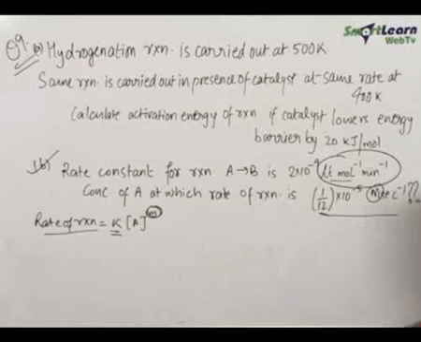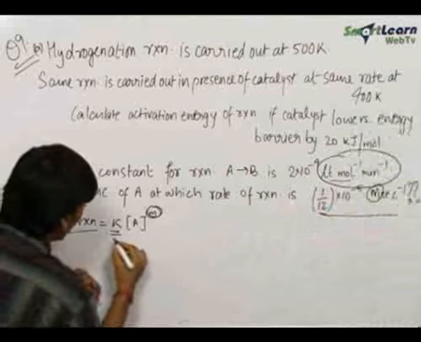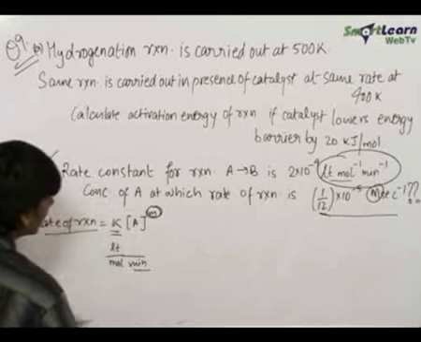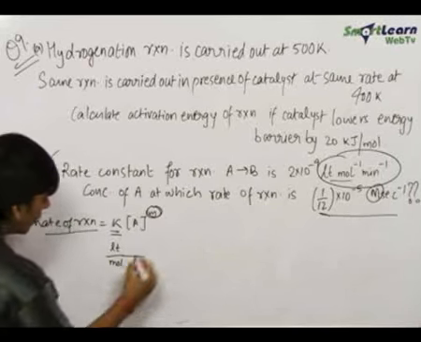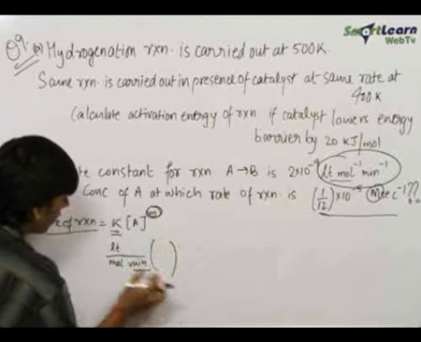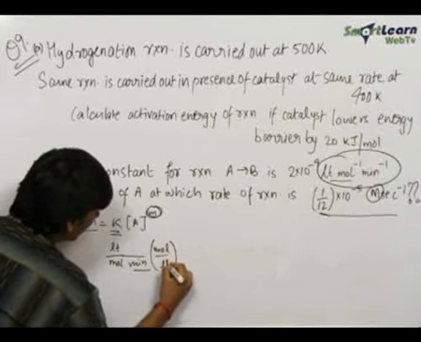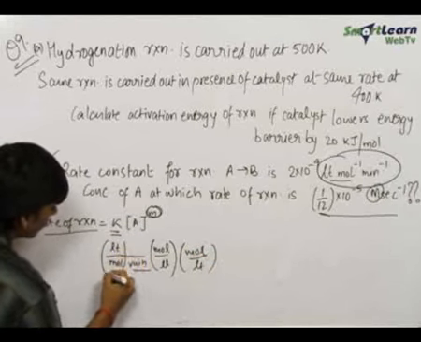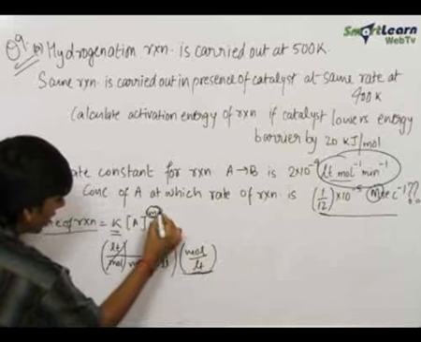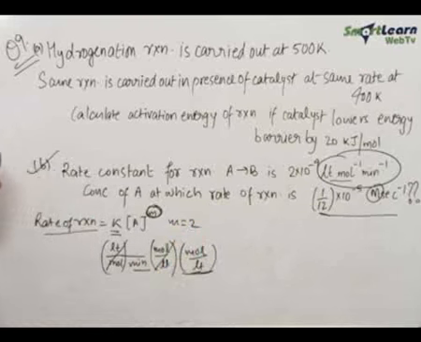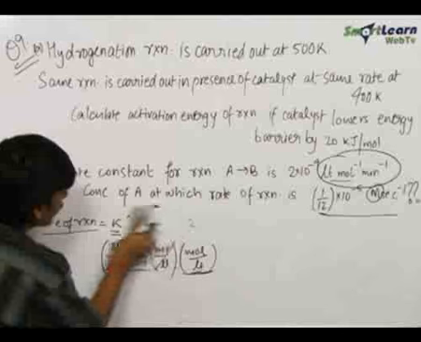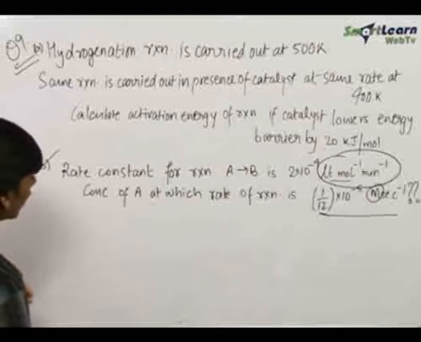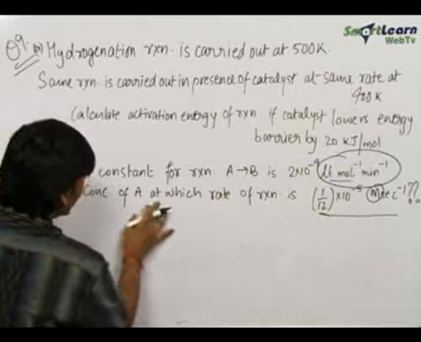Now looking at this formula, this is coming out to be liter upon mole minute. This minute is fine, it will give the dimensions of time, but overall we need a dimension of mole per liter over here. Therefore it must be mole per liter into mole per liter, so that this cancels out and gives us mole per liter. Therefore the m should be equal to 2. Therefore by looking at the unit, we found out that the order of A within the reaction is 2.